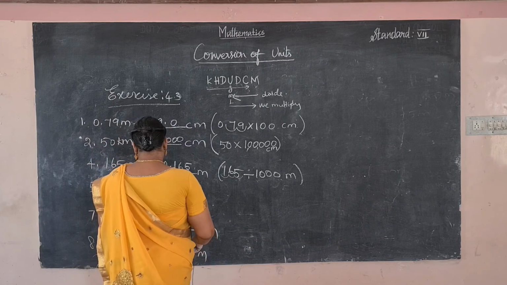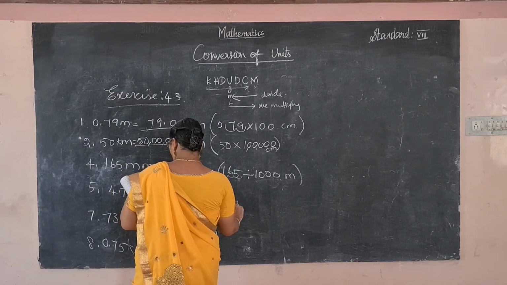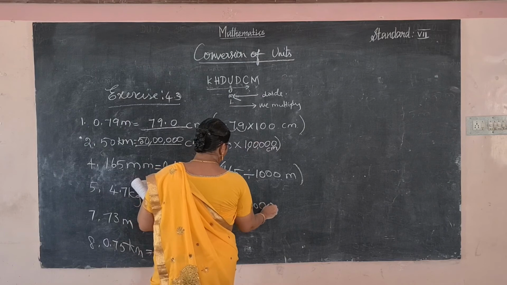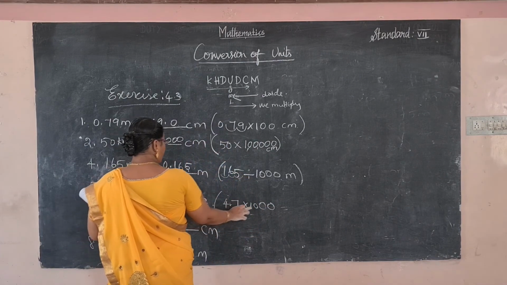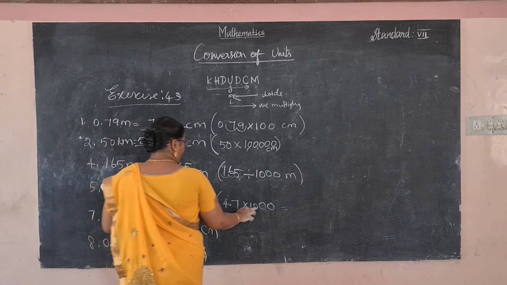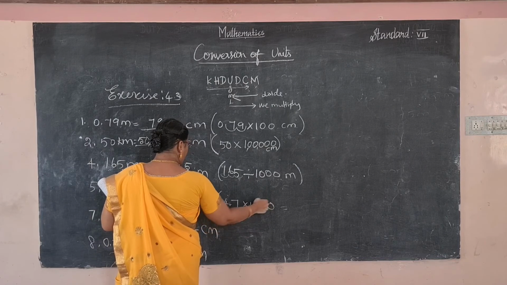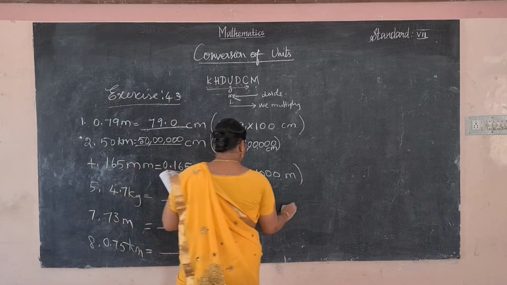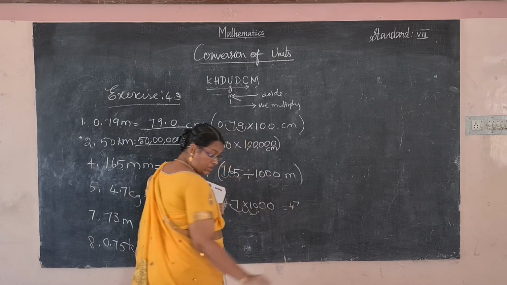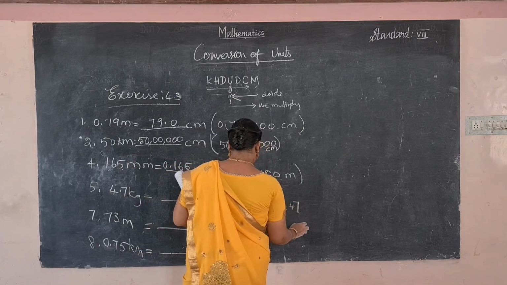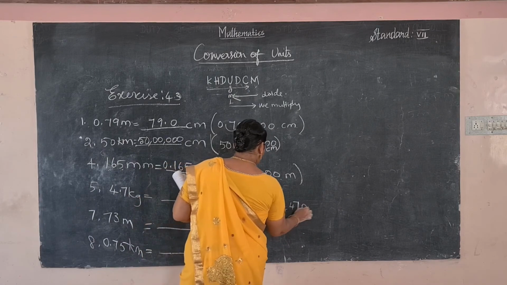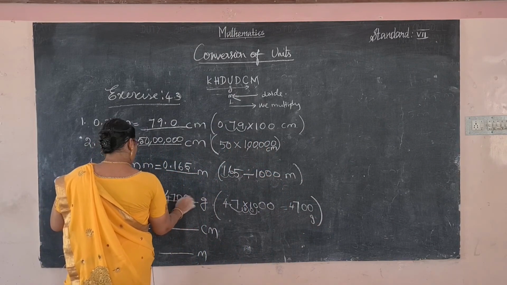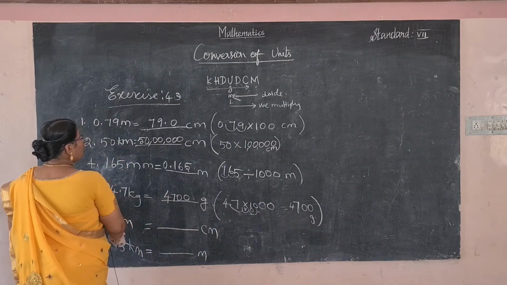Multiply by 1000. 4.7 into 1000. 3 zeros in the multiplication, so the decimal point moves 3 places to the right, 1, 2, 3. So the answer is 4700 gram.